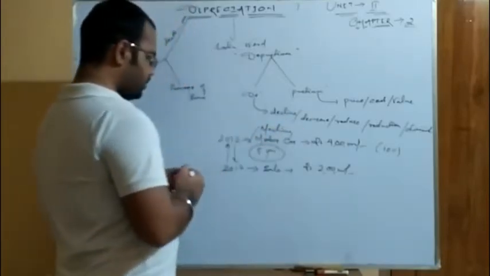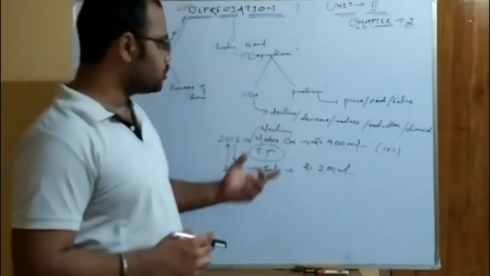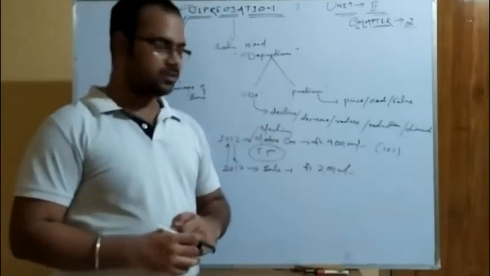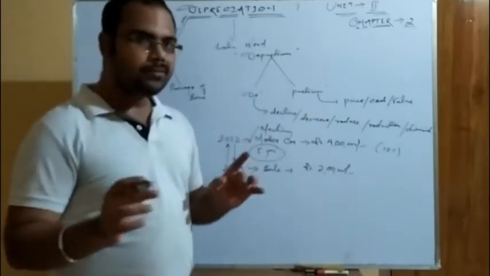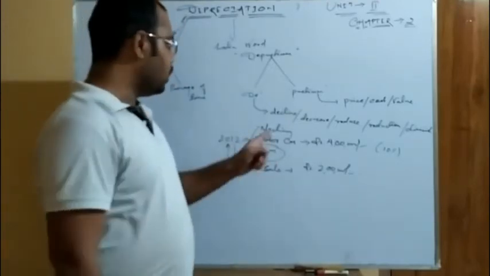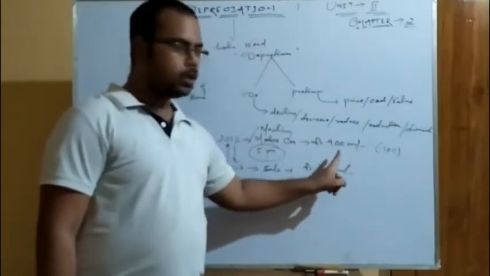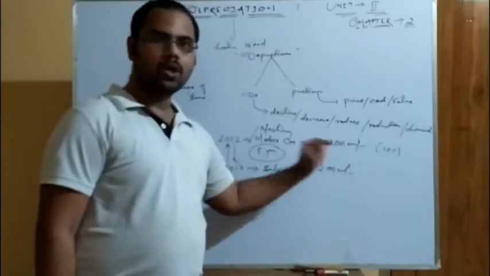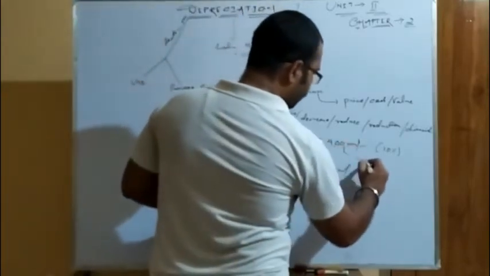For example, we have purchased a machinery for 4 lakh rupees and the business charges depreciation at 10%, and it sells after 5 years for 2 lakh. Please pay attention to it. You have to charge depreciation at the rate of 10% on 4 lakh. So what is 10% of 4 lakh? 40,000. Got it?